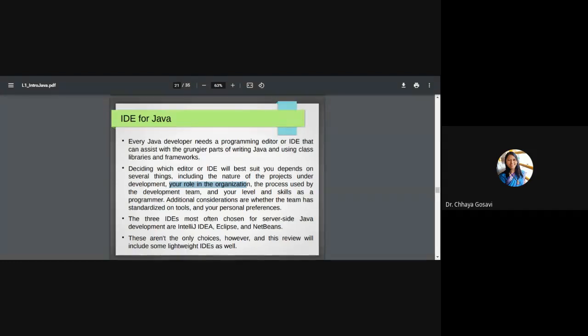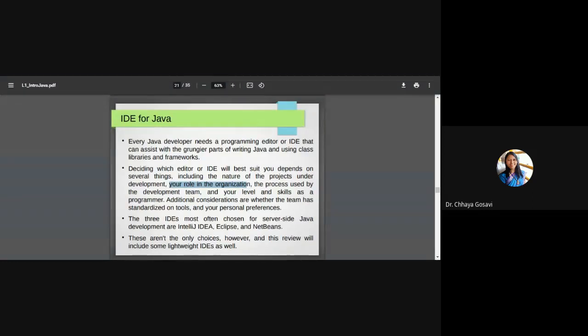Are you a front-end programmer or a development team programmer? That will decide which IDE will suit you. Additional considerations are whether the team has standardized on tools, and your personal preferences. If you stick with one, saying I want Eclipse only, and your team is working on NetBeans, this will not work. You have to go with the team.